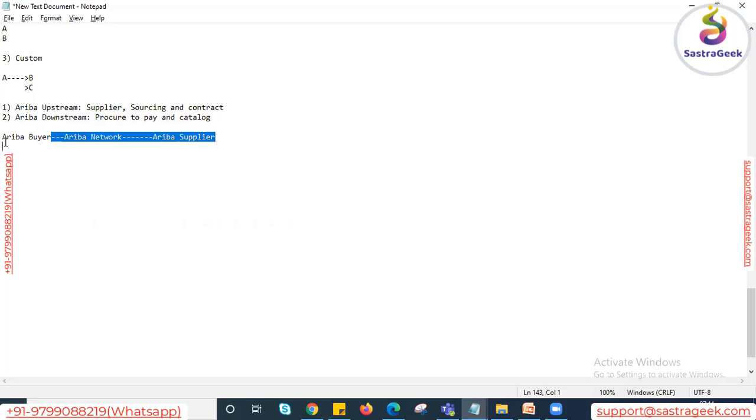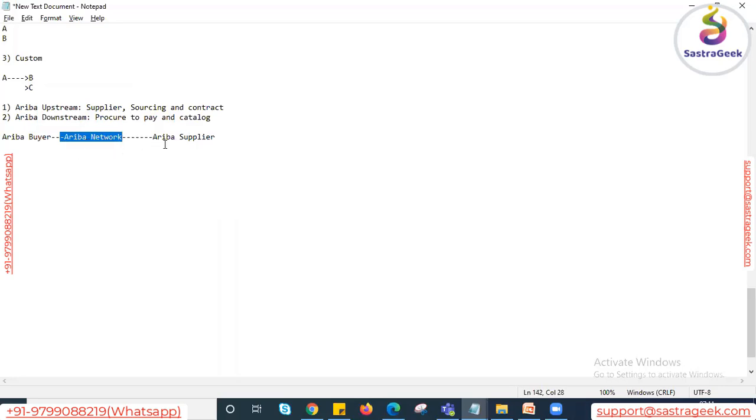So the customer has to finalize which solution they are going to adopt. Based upon that, SAP Ariba provides two credentials to the customer. One credential is for the solution, whatever solutions the customer adopts, and the second credential is for the Ariba network. So that is the case from the customer side.